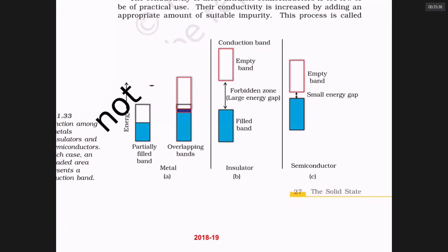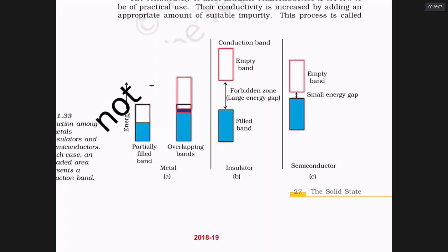In some materials like silicon, germanium, there is a gap between filled bonding molecular orbital bands and empty anti-bonding molecular orbital bands. But the gap is narrow. Therefore, if you give a little bit of heat energy, the electron can jump from the filled band to the empty band and it starts conducting. Such material is called a semiconductor.